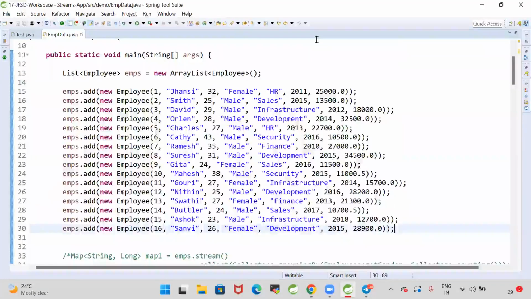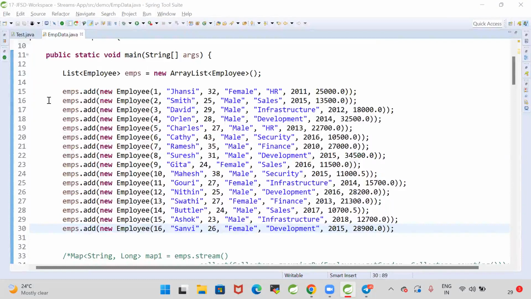Can you guys send the logic for that? Can you guys send the logic for that? Which employee is having highest salary? Can you send the logic for that? Which employee is having highest salary? Which employee is having highest salary? Come on, quickly.